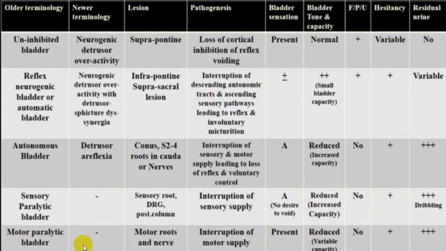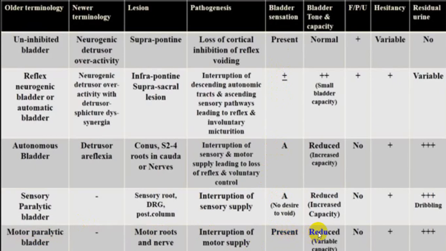Now because the motor fibers are working, there will be overflow dribbling, but the bladder capacity will be markedly increased. This will be peculiar in case of a sensory paralytic bladder. While in case of a motor paralytic bladder, the motor roots are being damaged, and the bladder sensation is preserved, and because bladder sensation is preserved, the person will have a painful retention.